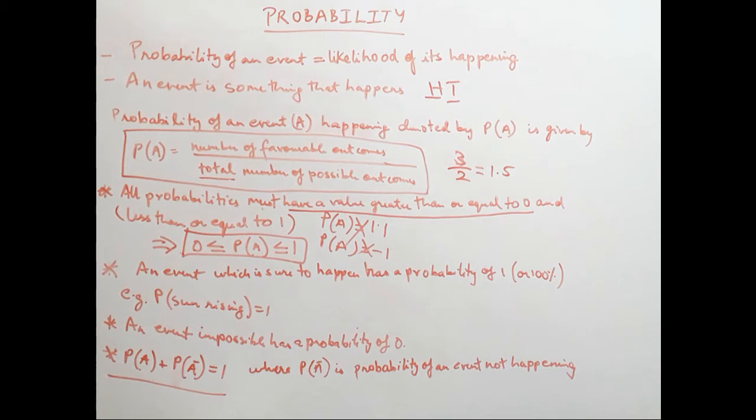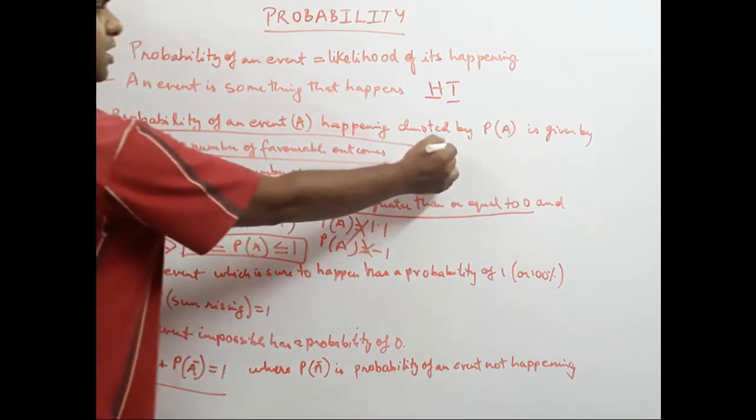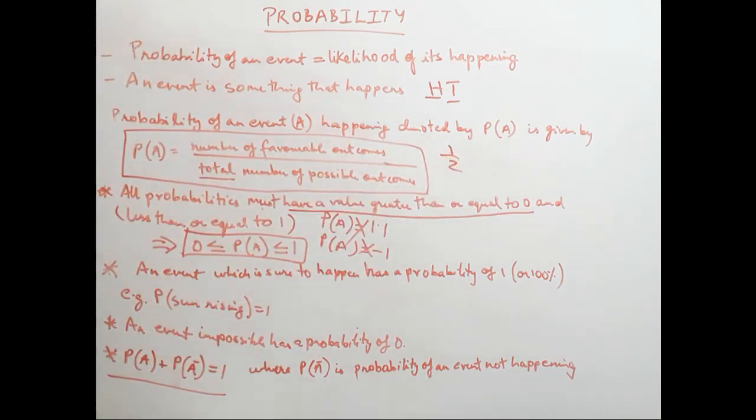If we ask what is the probability of having a boy, then the probability of having a boy will be 1 upon 2. Why 2? Because there are a boy and a girl.